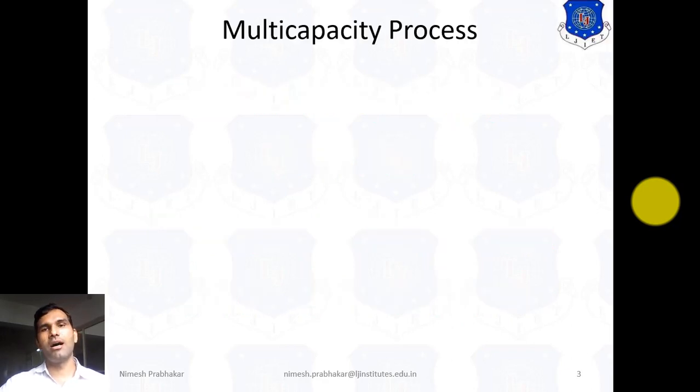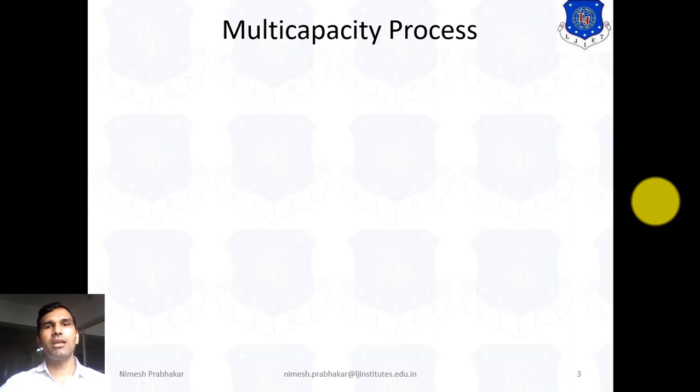So, first of all, the question that occurs in mind is, how can we get a multi-capacity process? By series connection, we can get a multi-capacity process. In my previous lecture, we discussed interacting and non-interacting systems. By connection of two first order systems, we can get a second order system. Now here we want a multi-capacity system. That means we connect n number of first order systems in series, so we can get a multi-capacity process.